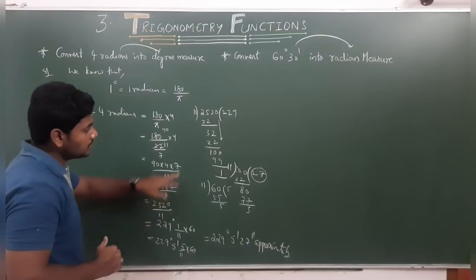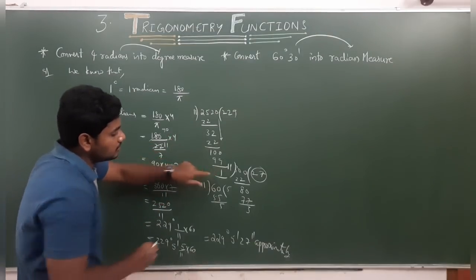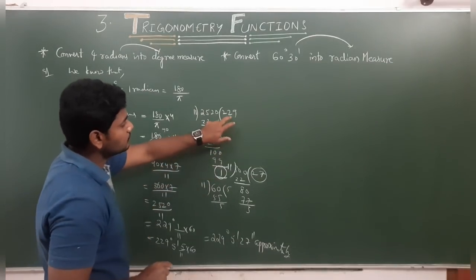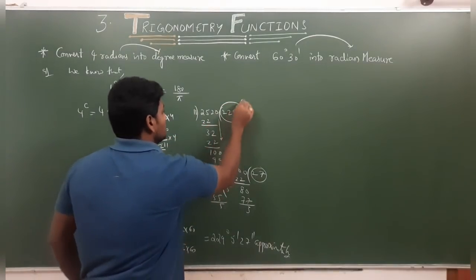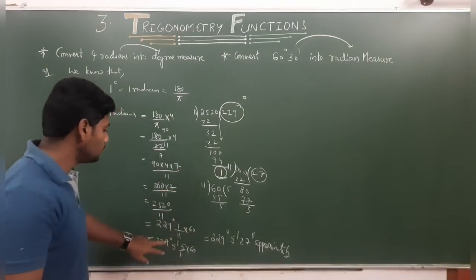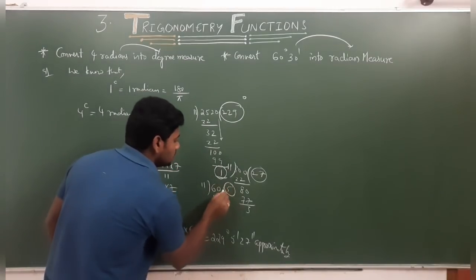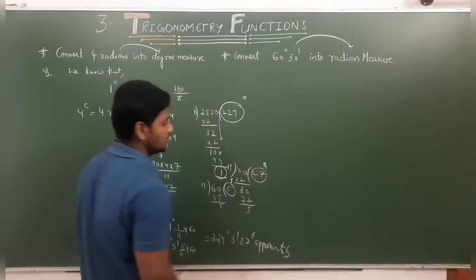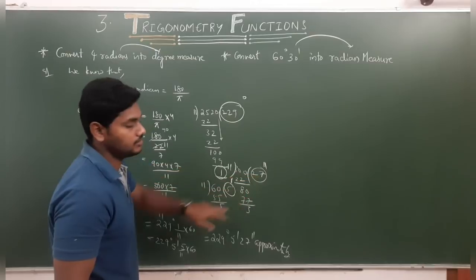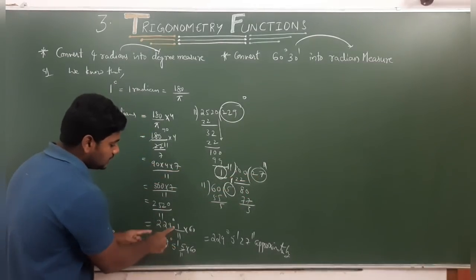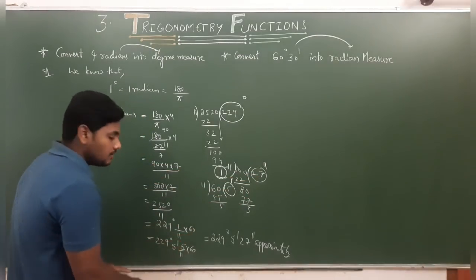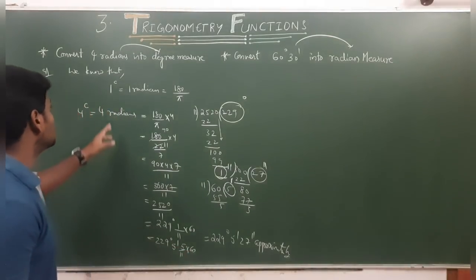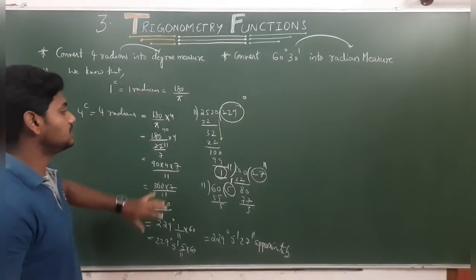You will get a single remainder; the first one you consider as degrees, the next as minutes, and then seconds. While converting degrees into minutes, multiply by 60, and minutes into seconds, multiply by 60. This is for 1 mark.